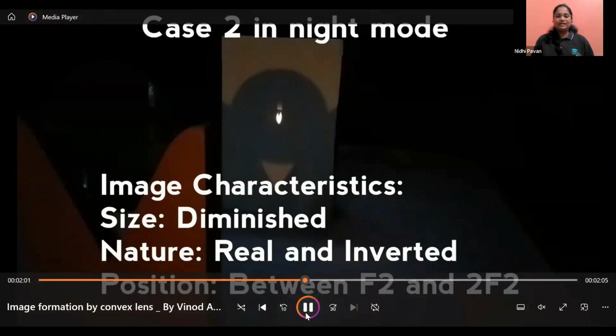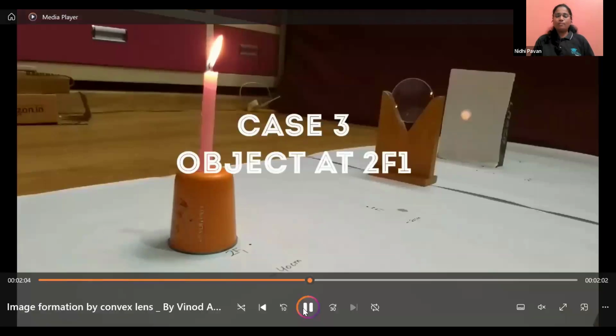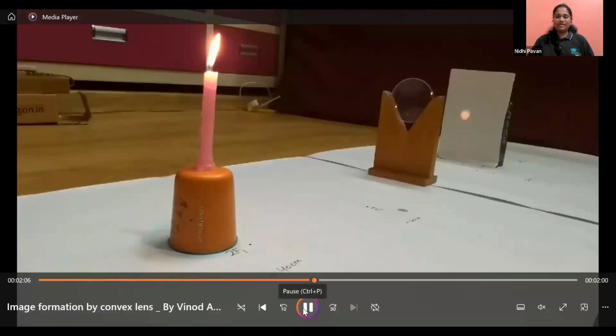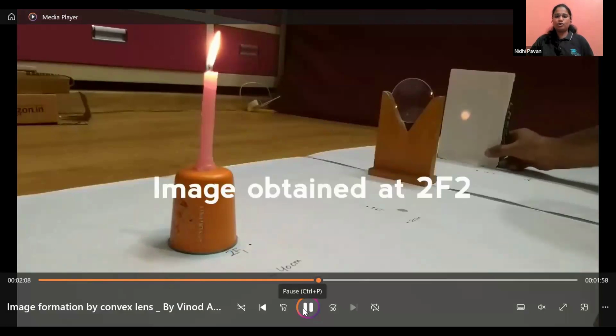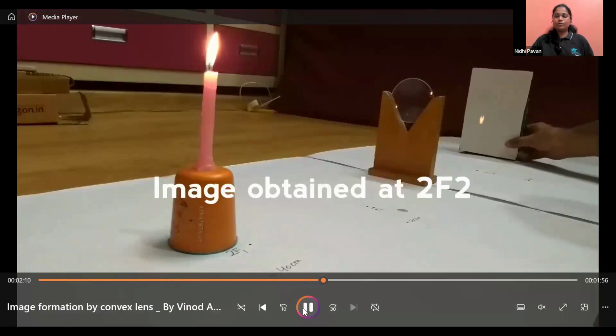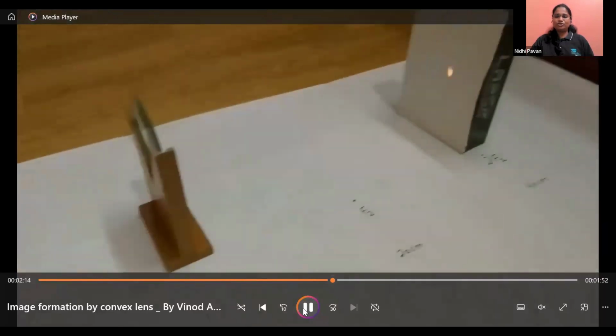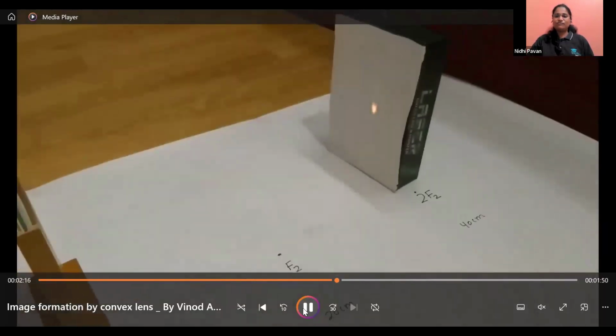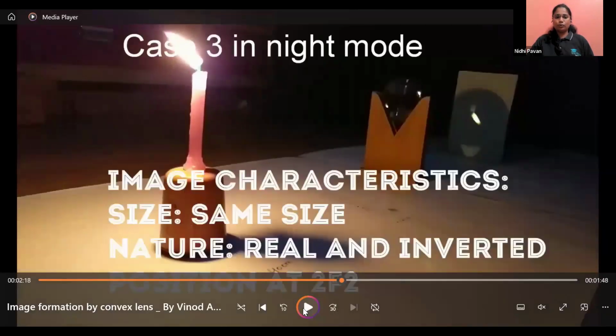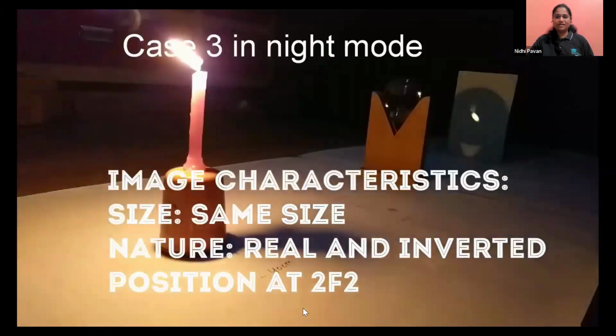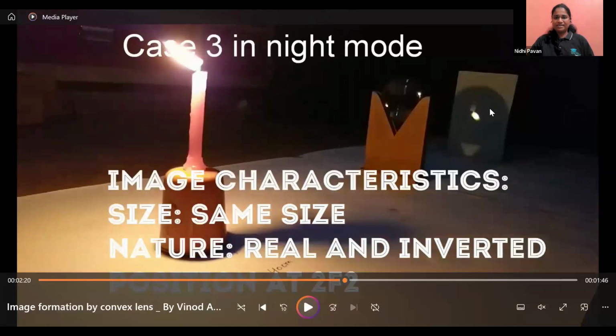Fine. Then the third case study, object at 2F1. We are keeping the object at 2F1. Now see, where is the image formed? The image is formed at 2F2. See, here you can see the inverted image.